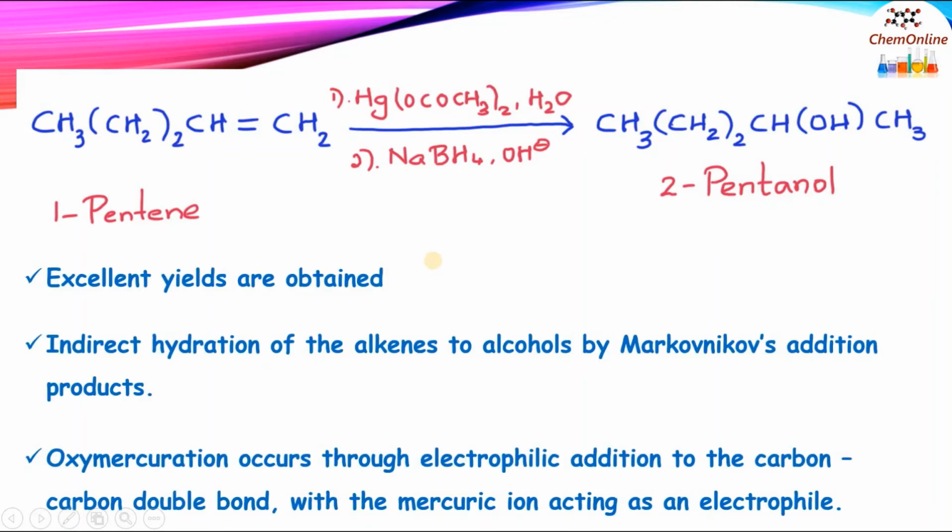Oxymercuration-demercuration is an excellent method for synthesizing alcohols because we get alcohols in very good yield. This reaction is an indirect hydration of alkenes to alcohols, and the product obtained is a Markovnikov addition product, similar to the addition of water to alkenes. Oxymercuration occurs through electrophilic addition to the carbon-carbon double bond, with a mercuric ion acting as an electrophile.